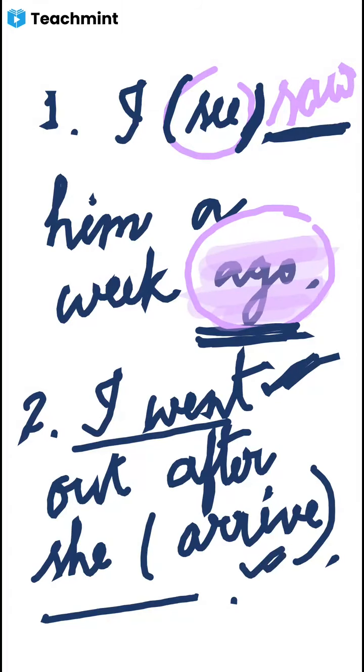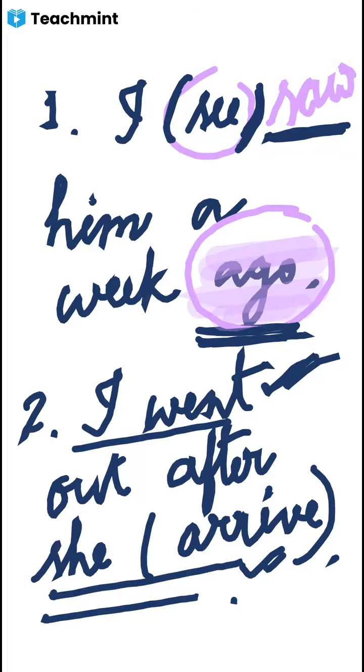And we have to judge, we have to see which tense this is. Past perfect tense. Yes, the earlier one. Which one is done earlier? If we compare the two past works, we have to see which work was done earlier than the other one. So this work was done earlier than the other one. So the answer will be she had arrived, because we have to use past perfect tense.